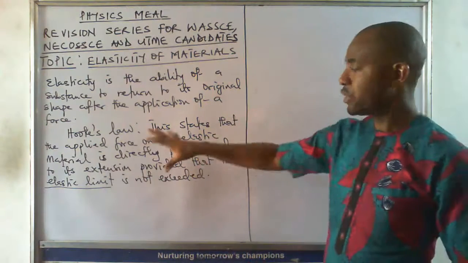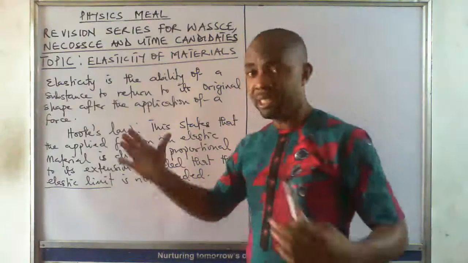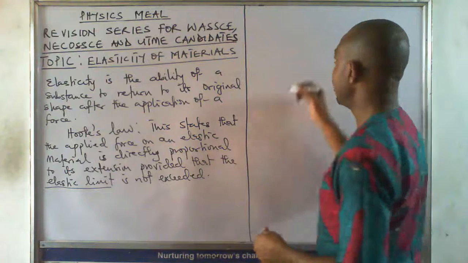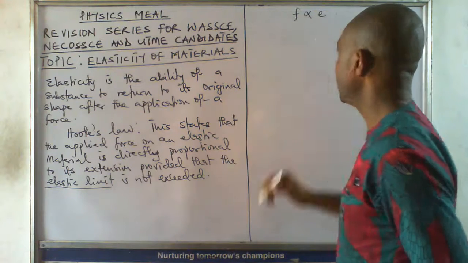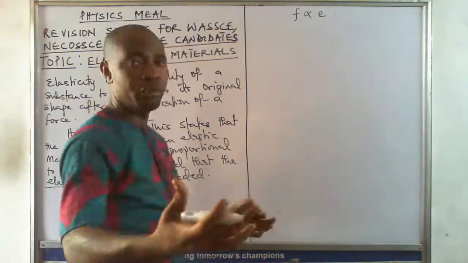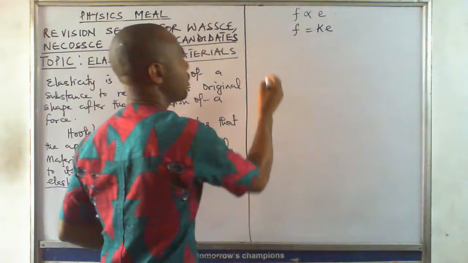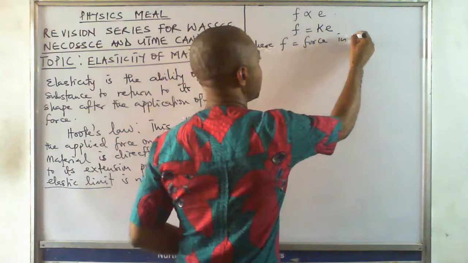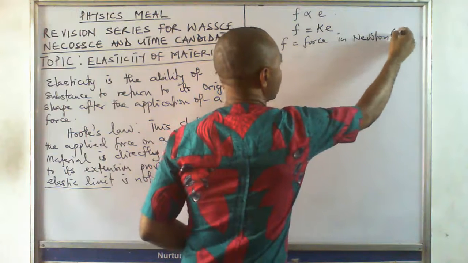We say that force is directly proportional to extension, provided that you did not exceed the elastic limit. So if we put it by mathematics, if force is F, we say F is directly proportional to extension. If I remove the proportionality sign, you know what we do in variation from your mathematics. We introduce a constant. I'm using E as extension. So here F is the force in Newton, we have done dimensional analysis and we know that force is measured in Newton.